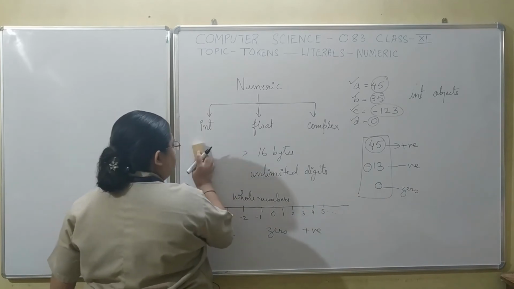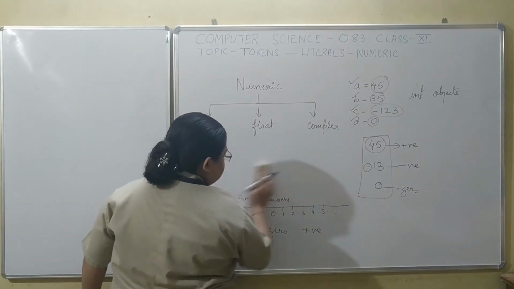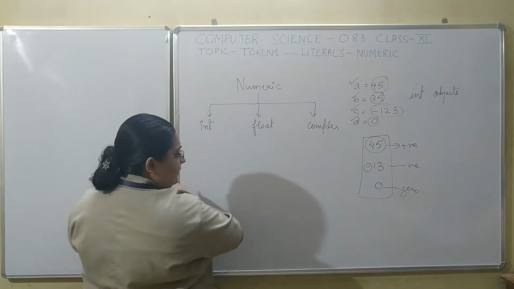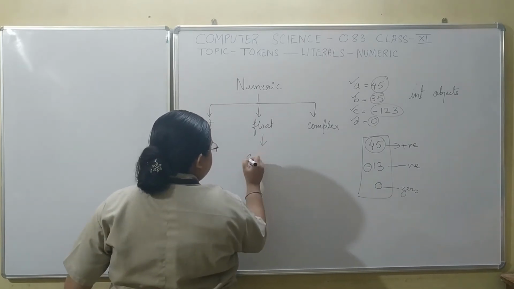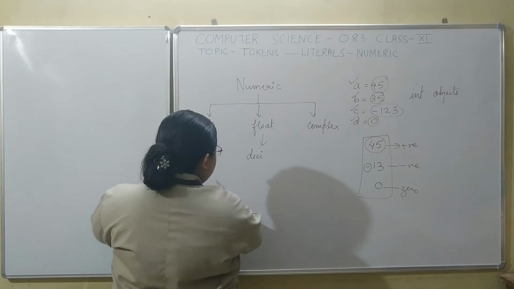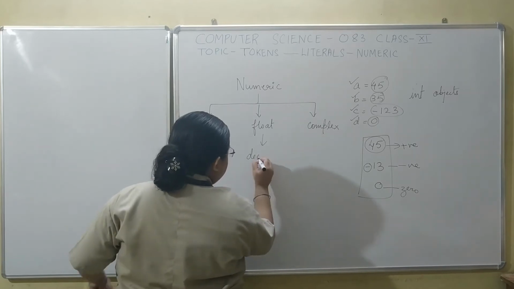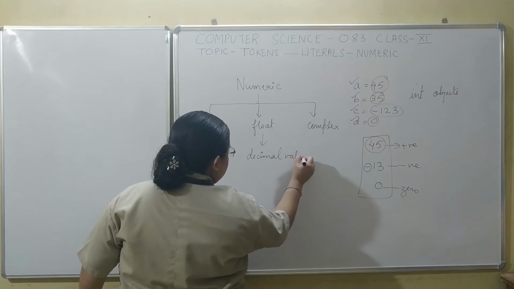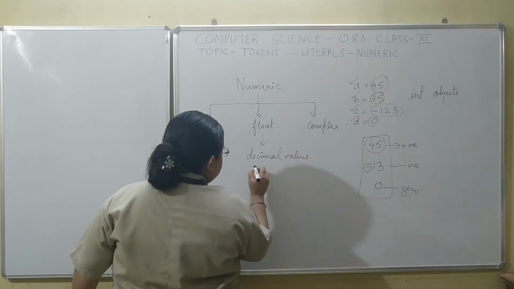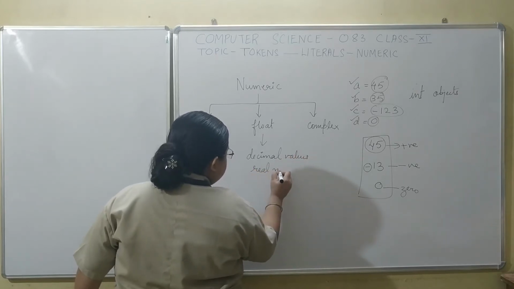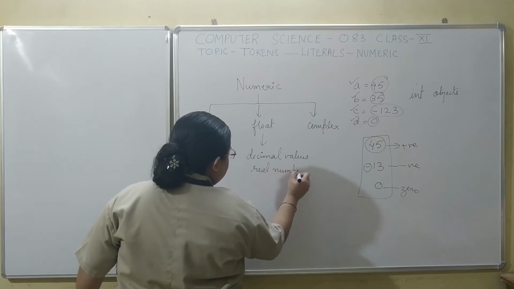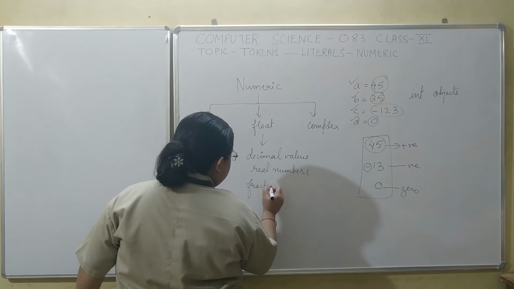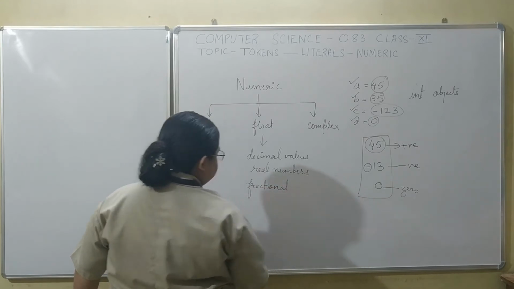The second is float literals. Now what are floats? Float literals are all those values which are better known as decimal values, or also known as real numbers, numbers which are fractional, which have a fractional part.